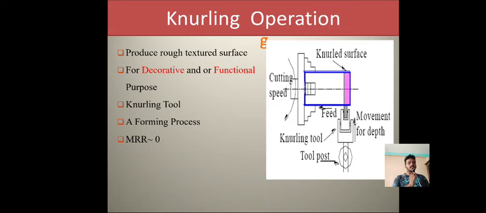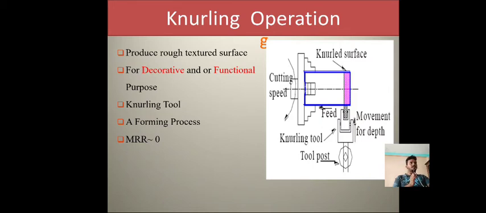Next we go for the knurling operation. Instead of a single point cutting tool, we place a rough textured knurling tool to obtain a rough textured surface, for decorative and functional purposes. The knurling tool is provided in the tool post.